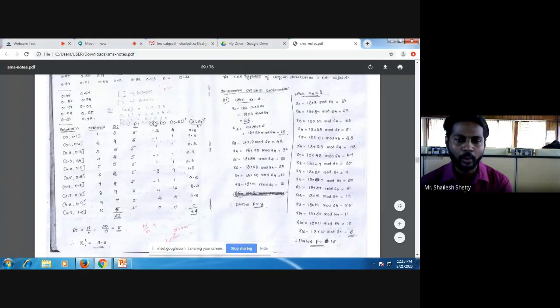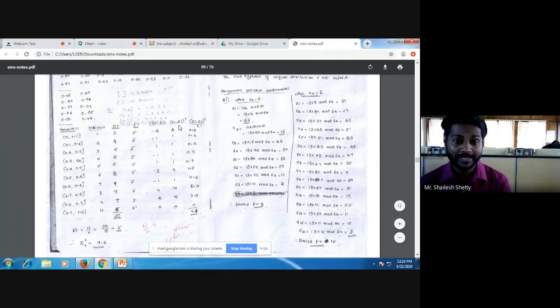Now next you have to find Oi minus Ei. 3 minus 5, minus 2. 4 minus 5, minus 1. 6 minus 5, 1. 4 minus 5, minus 1. 6 minus 5, 1. 2 minus 5, minus 3. 4 minus 5, minus 1. 9 minus 5, 4. 7 minus 5, 2. 5 minus 5, 0. So Oi minus Ei is done.